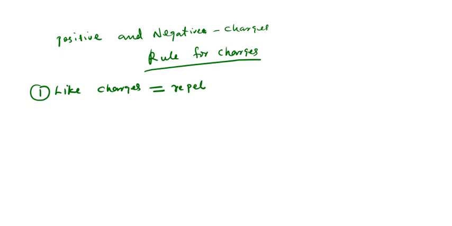Let's take, for instance, we have a positive charge here and we also have a positive charge here. Because they are the same charge, they are going to repel each other. They're going to run away from each other. They will not like to be with each other. One will go to America, one will go to Nigeria. They will run away from each other because they are the same charge, otherwise called like charge.